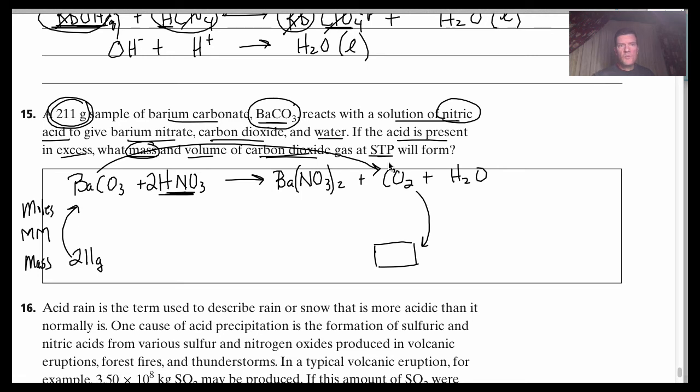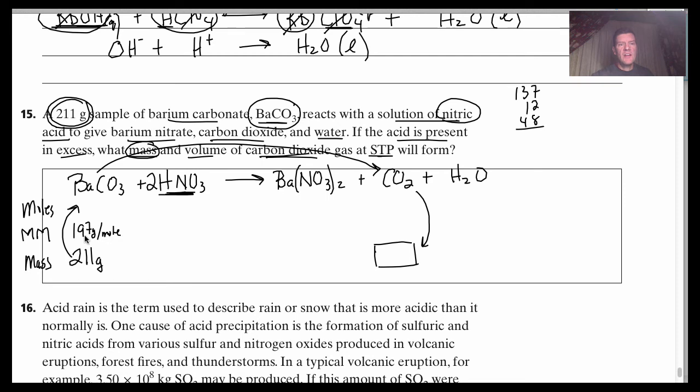Okay, the barium molar mass is 137. I'll do this on the side here. About 137. Then you've got a carbon, which is 12. And you get 3 oxygens. 3 times 16, that's 48, right? So you have to add all that up. 48 and 12 is going to give me 60 plus the 137. I think that's 197 if I did my math right there. Okay? 197 grams per mole.